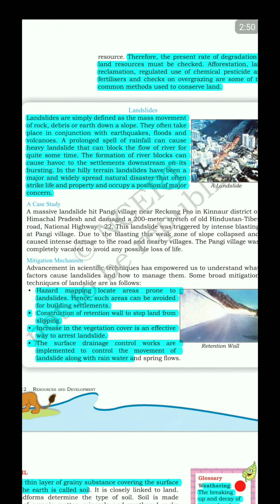Next is the landslide. What is a landslide? Landslides are simply defined as the mass movements of rock, debris, or earth down the slope. They often take place in conjunction with the earthquake, floods, and volcanoes. A prolonged spell of rainfall can cause a heavy landslide that can block the flow of a river.